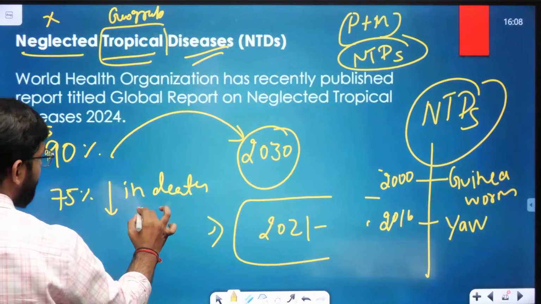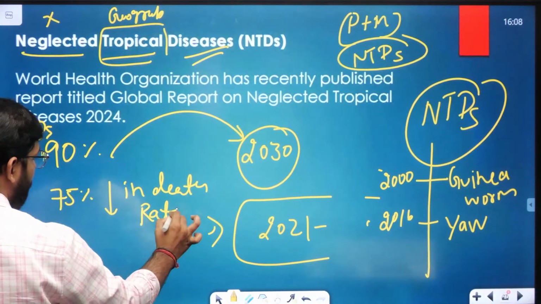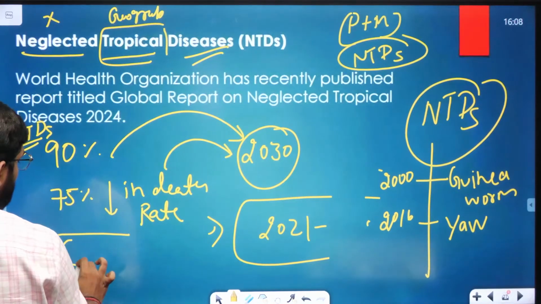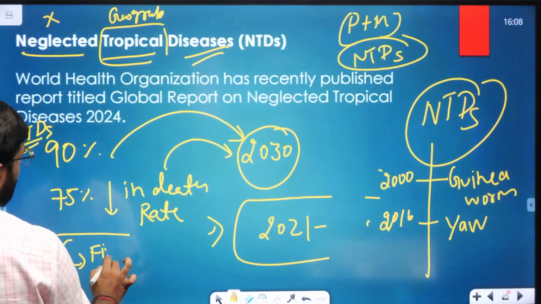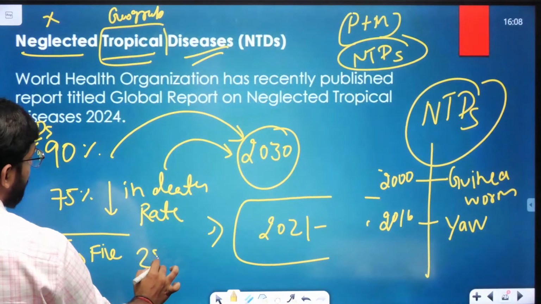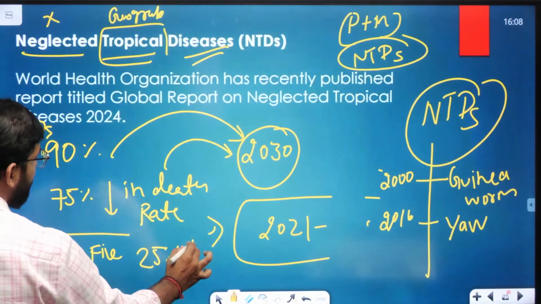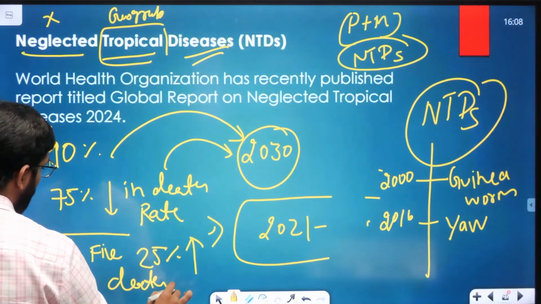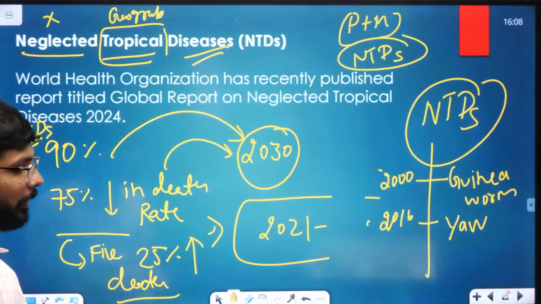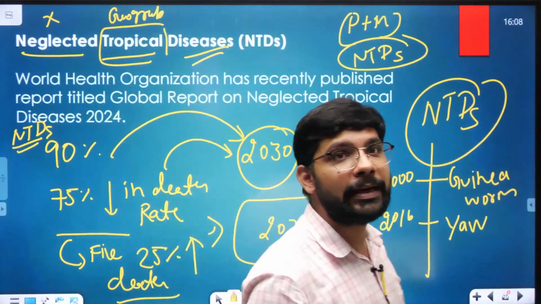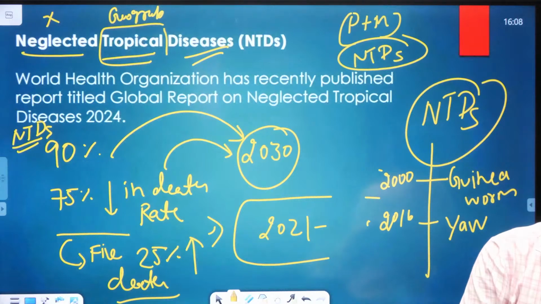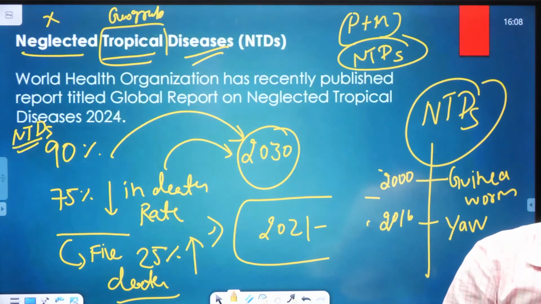75% decrease in death rate by 2030. But in the last 5 years, there is an increase in 25% death rate. जहां पे WHO बात कर रहा है कि we are going to decrease the death rate, but in the last 5 years there is an increase in the 25% death rate due to the NTD.